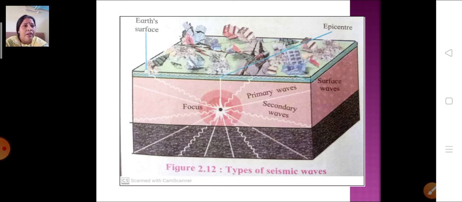The black dot in the middle is the focus, and exactly perpendicular to that is your epicenter. Then you can see the energy is distributed. You can see the primary waves, the secondary waves. Then when it reaches the surface, it is called surface waves. So these are the types of seismic waves.